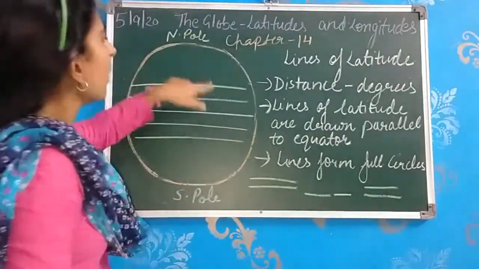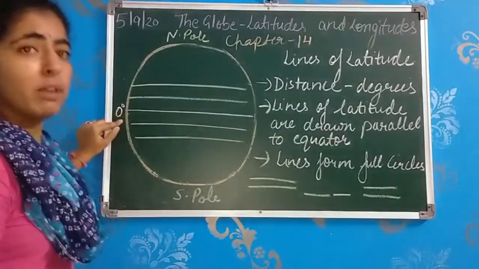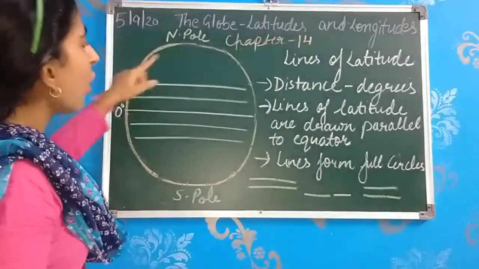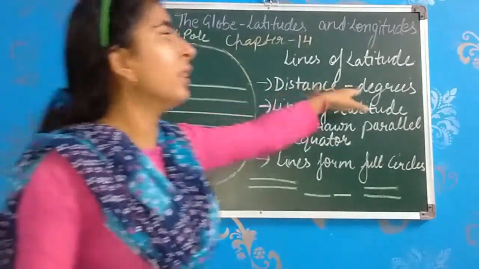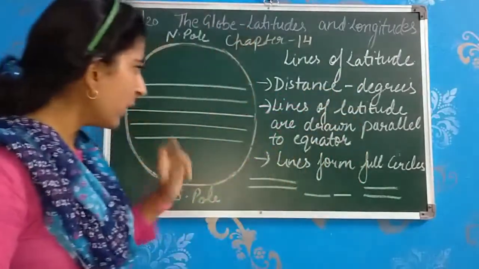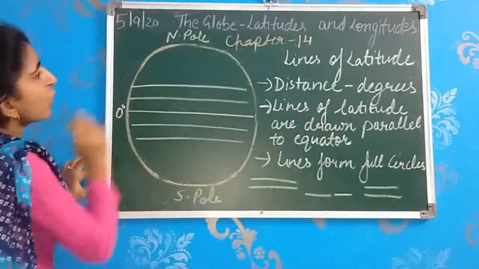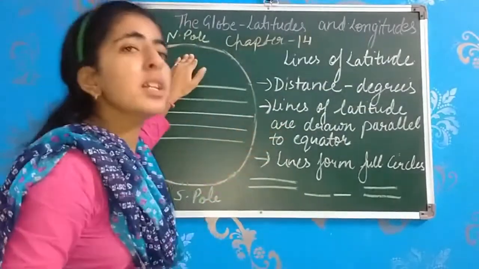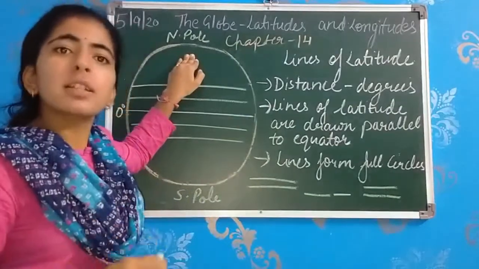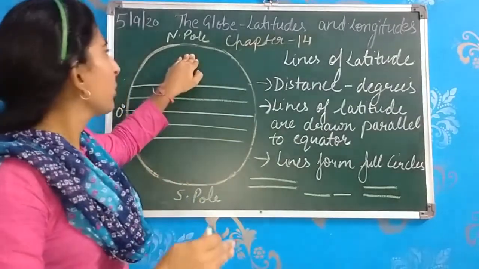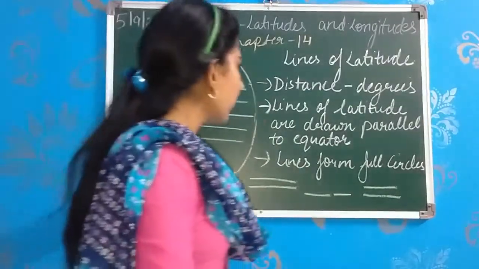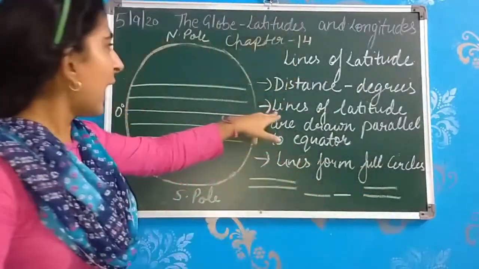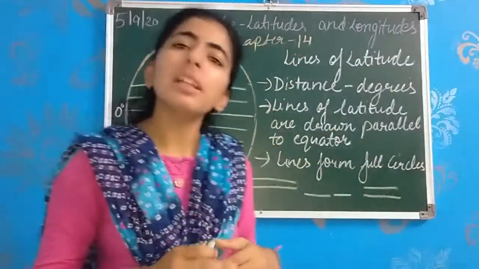Now, the degree of the equator is 0 degrees, and all lines of latitudes are measured in degrees. Next point. These lines of latitude make a full circle, but as they move towards the poles, the size of the circle becomes smaller. So, lines of latitude means horizontal lines.